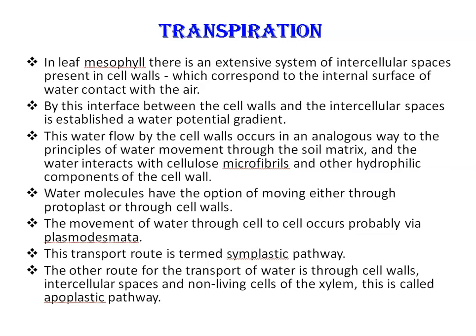So, the water flow by cell walls occurs in an analogous way to the principle of water movement through the soil matrix, and the water interacts with the cellulose microfibrils due to the high surface tension and as a result of water evaporation on the surface of the cell walls, which are in contact with the air in the intercellular spaces. It is established that the tensile strength is transmitted to the xylem. Therefore, it is the tensile strength that drives the upward flow of the water column from the root and is produced in the internal evaporation process in the leaves.